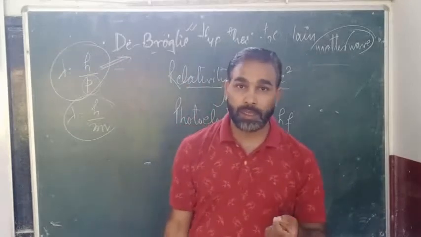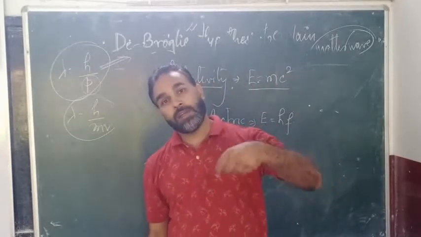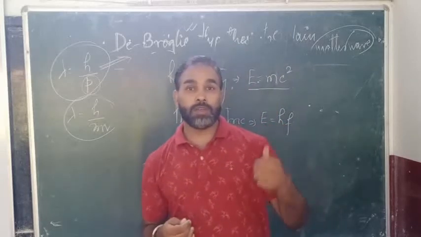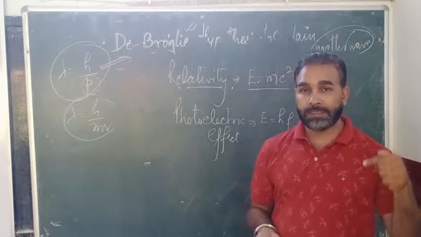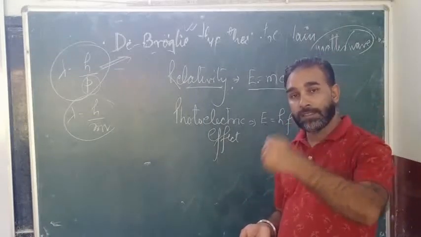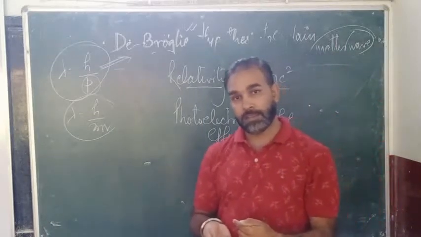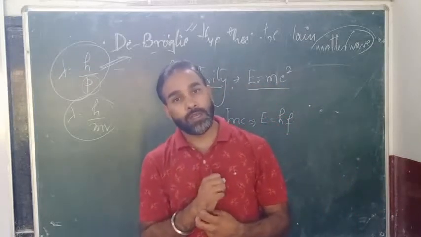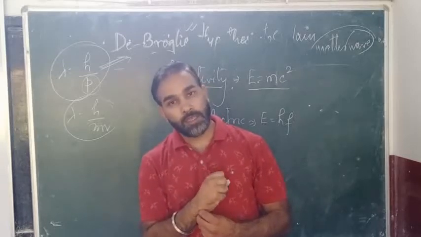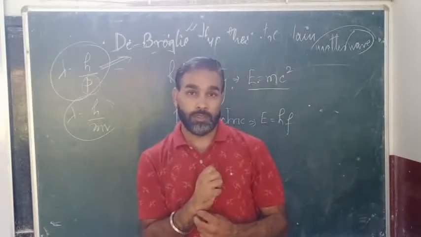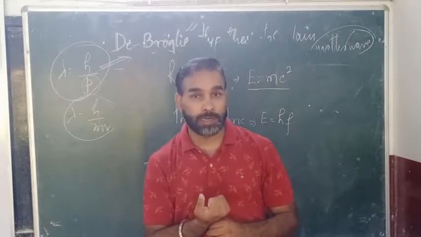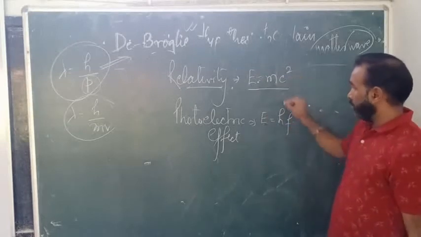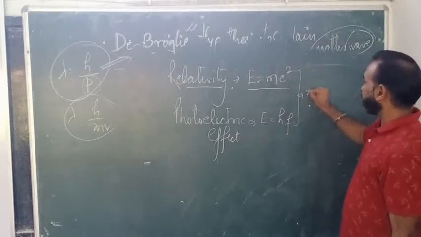जब तक ये फोटोन की एनर्जी किसी मेटल सरफेस पे नहीं पड़ेगी तब तक इलेक्ट्रॉन इजेक्ट आउट नहीं होगा. That is the photoelectric effect, right? Emission of electrons when a photon is incident on a metal surface, and for the emission of that particular electron एक particular amount की एक particular frequency की आपको क्या चाहिए होती है, लाइट चाहिए होती है, तभी वो इलेक्ट्रॉन वहां से इजेक्ट होगा. That is the photoelectric effect.